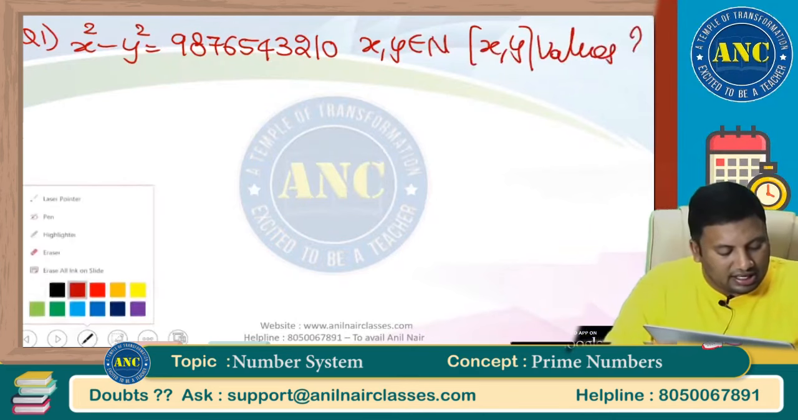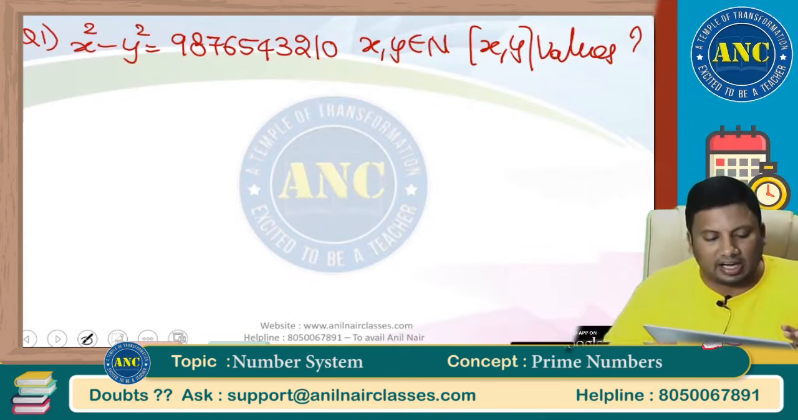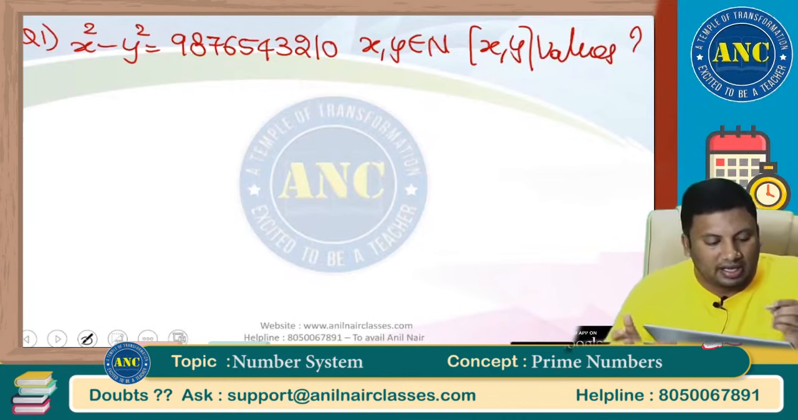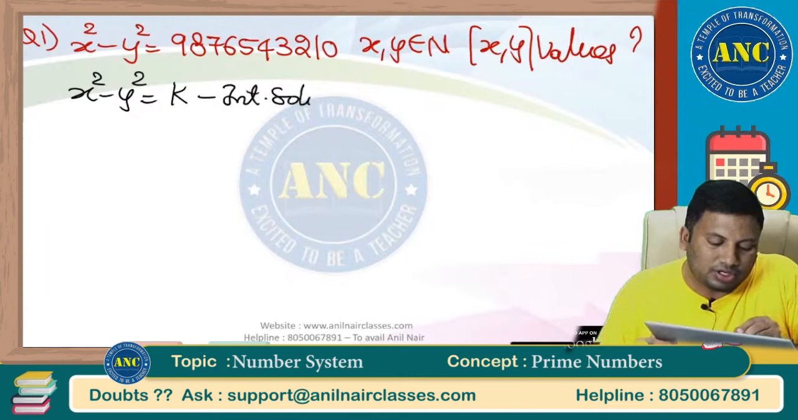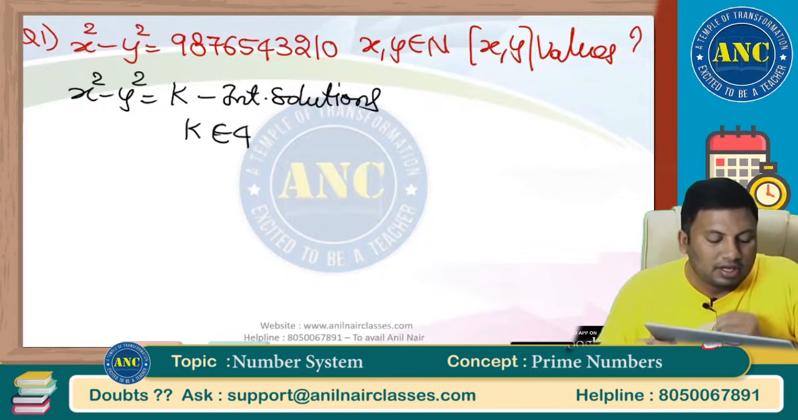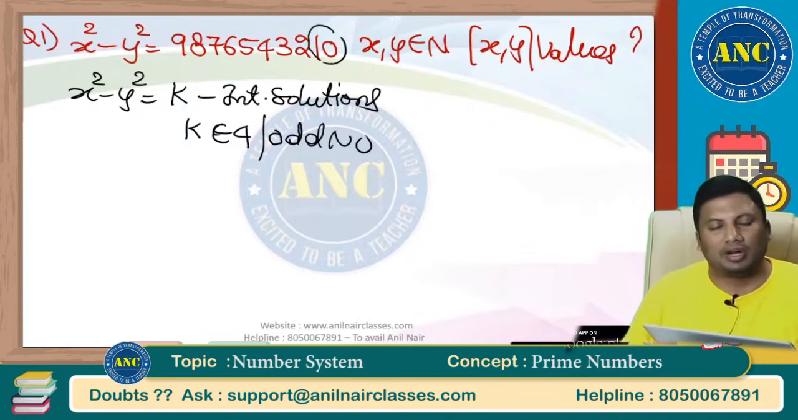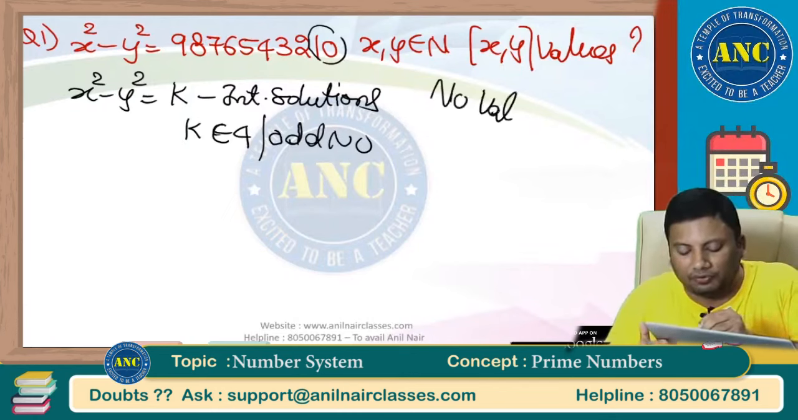There is a great difference between an author taking a class and a tutor taking a class. Here, I will change the question accordingly depending upon the doubt the student might get. The right hand side should be: x square minus y square equals k. This will have integral solutions only if k is divisible by 4, or an odd number. It seems to be an even number. The divisibility rule of 4 is that the last 2 digits should be divisible by 4. 10 is not divisible by 4. So what is the answer for this question? No value for x, y.